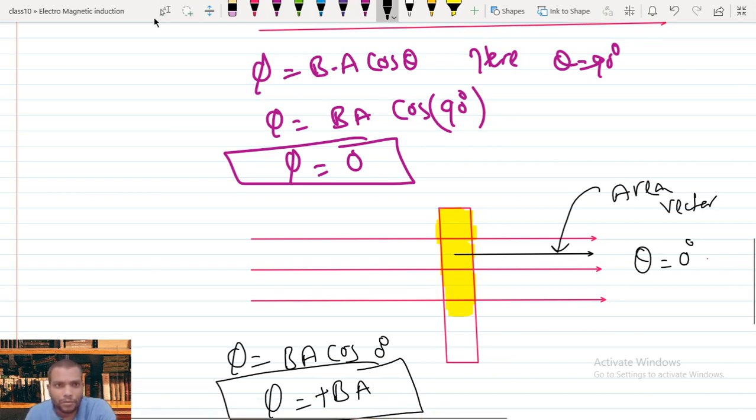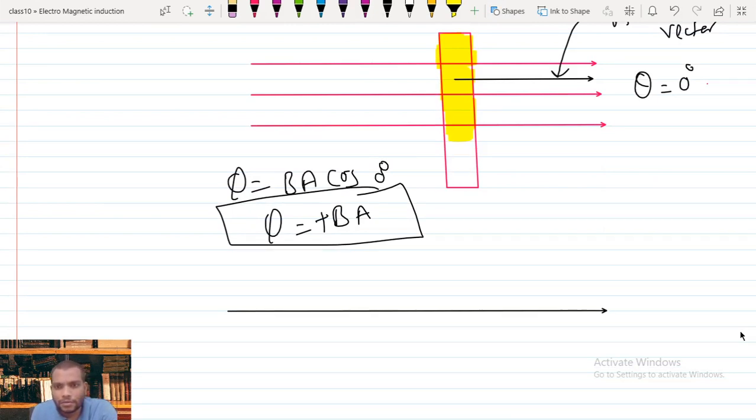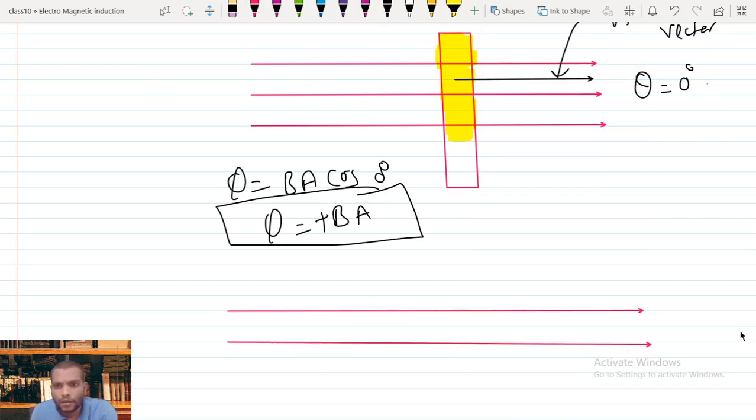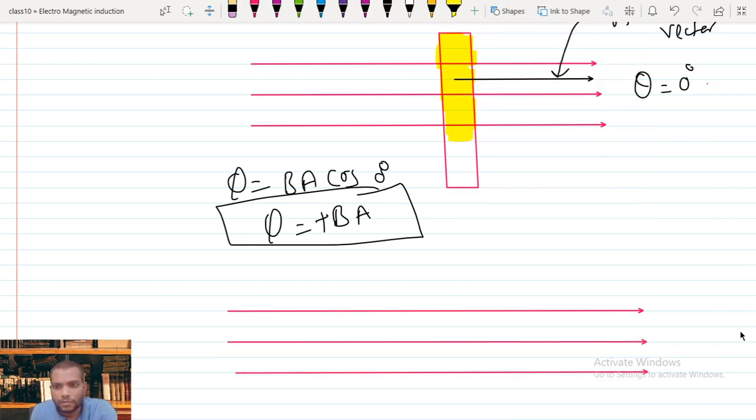So let me take one more case. What happens if I flip the above case, if I change the area vector direction? Suppose these are the magnetic field lines, let me draw one more.